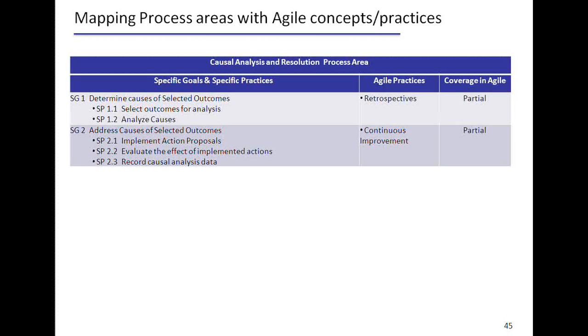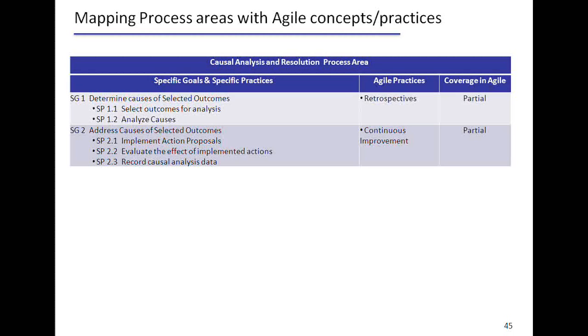Causal analysis and resolution. There's nothing but the root cause analysis. CMMI talks about how you identify the root causes for selected outcomes. If you note, it says outcomes. An outcome could be either positive or negative, which means there are some issues. Typically we do causal analysis only for issues, but right now with version 1.3 of CMMI, it talks about doing a CAR for even positive outcomes.